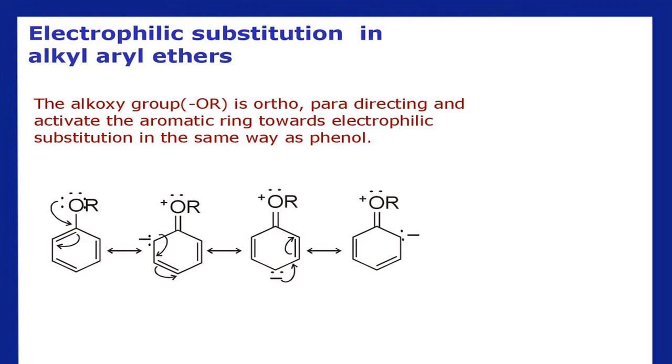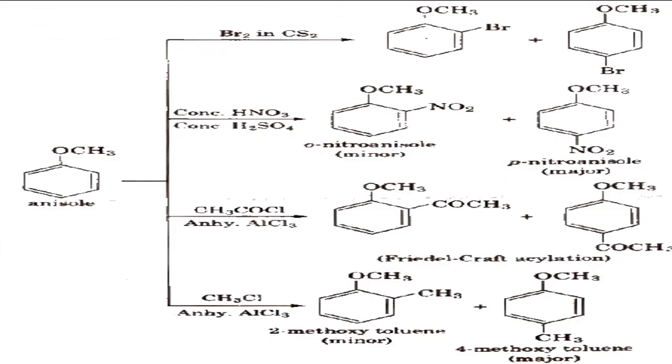Therefore, the expected products are ortho and para products. See here: halogenation by taking bromine, ortho and para. Nitration, ortho and para. Then the Friedel-Crafts reaction, in the presence of AlCl3 as catalyst, an electron-deficient species, to generate the electrophile.